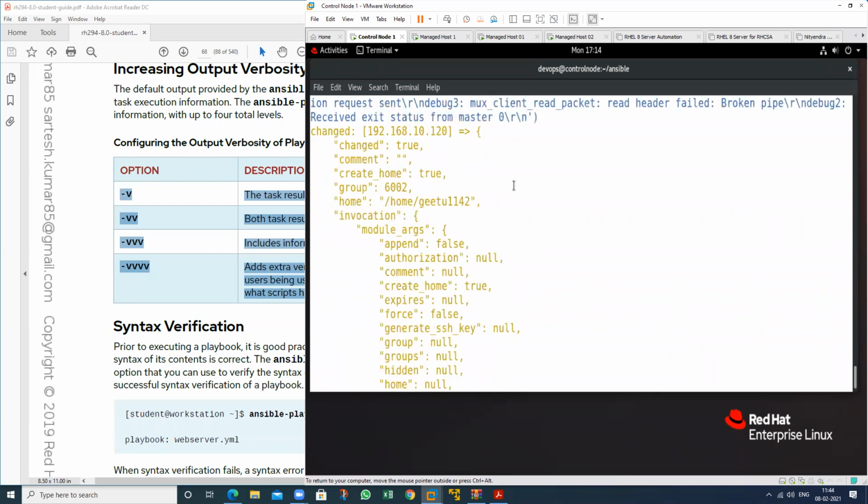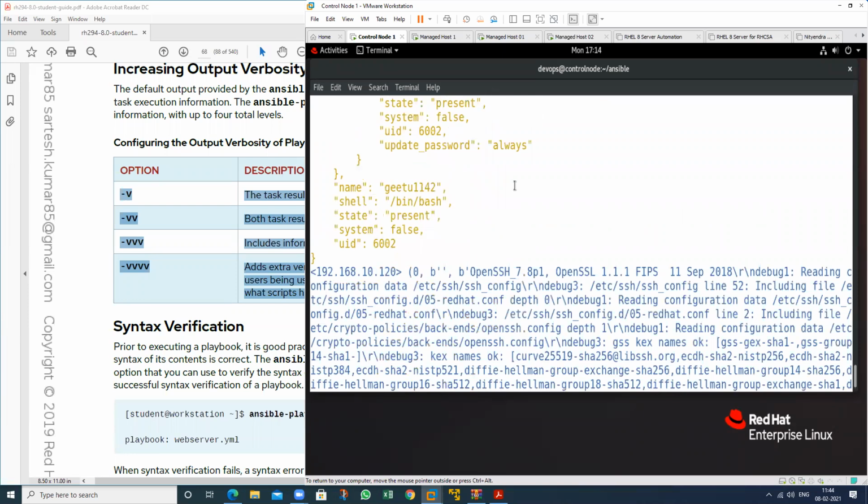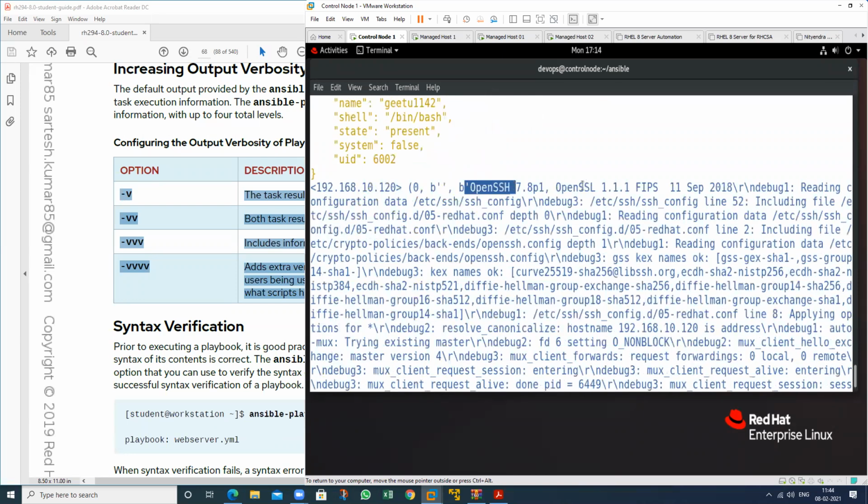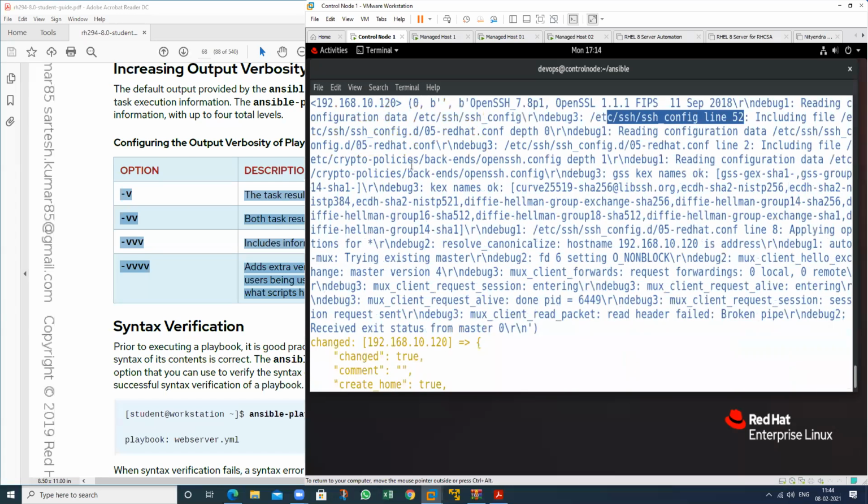See this one, which particular connection does it use? Protocol, OpenSSH. Which version? This version. And see, in this particular one, it will automatically take this particular client configuration file. So this is just the client configuration file. If I use sshd, that is the server. So this is the client configuration. See, it reads this particular client configuration, and goes to this particular line, and SSH debug.